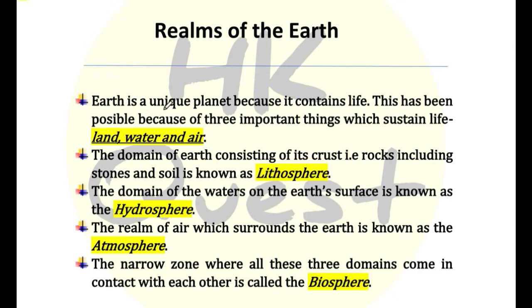Earth is a unique planet because it contains life. This has been possible because of three important things which sustain life: land, water, and air. The domain of the earth, consisting of its crust, that means rocks including stones and soils, is known as lithosphere. The domain of the waters of the earth's surface is known as the hydrosphere. The realm of the air which surrounds the earth is known as the atmosphere. The narrow zone where all these three domains come in contact with each other is called biosphere.